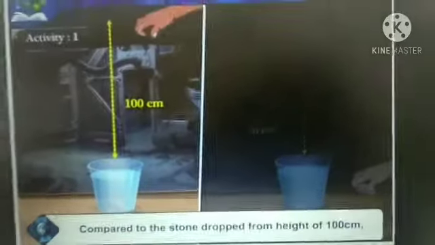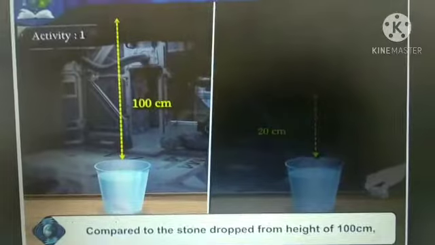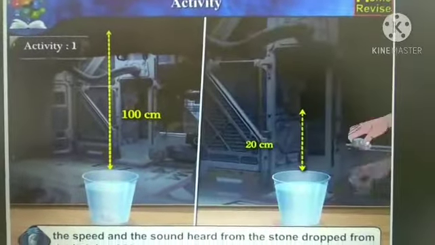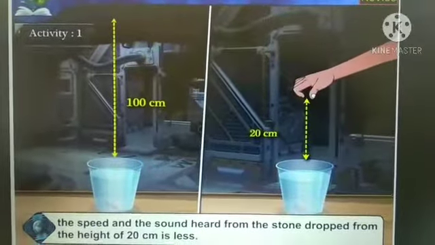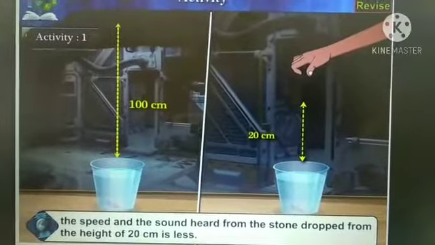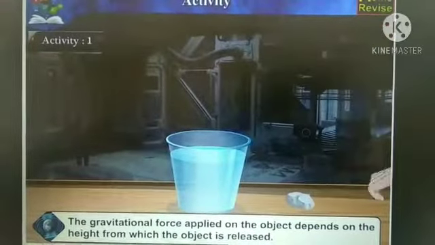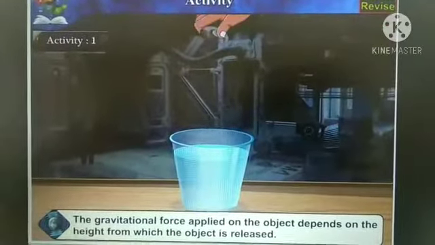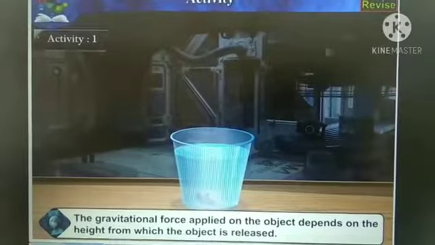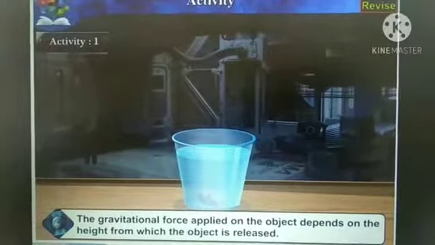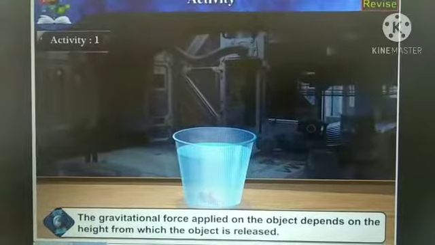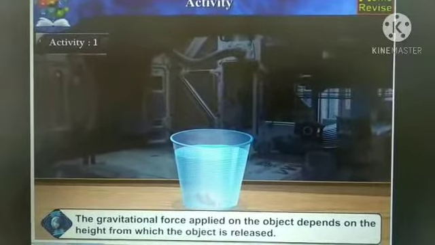Compare to the stone dropped from the height of 100 centimeters, the speed and the sound heard from the stone dropped from the height of 20 centimeters is less. The gravitational force applied on the object depends on the height from which the object is released.